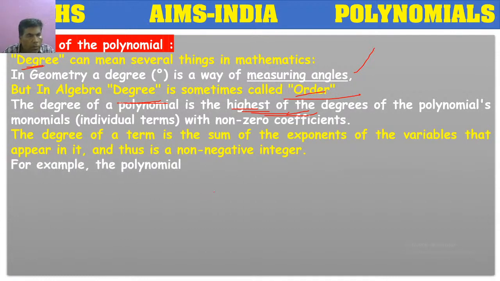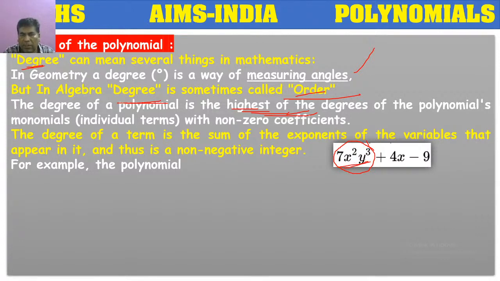Suppose we have terms like this, 7x square y cube. Here in a single term we have two variables, like x square y cube. At that time, we have to take the sum of the exponents. In this condition, the sum of the exponents of the variables that appear in the term is considered as the degree. So the degree of this expression is 2 plus 3, that is 5.